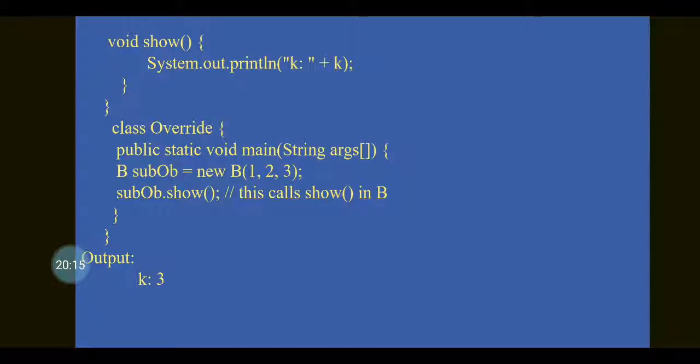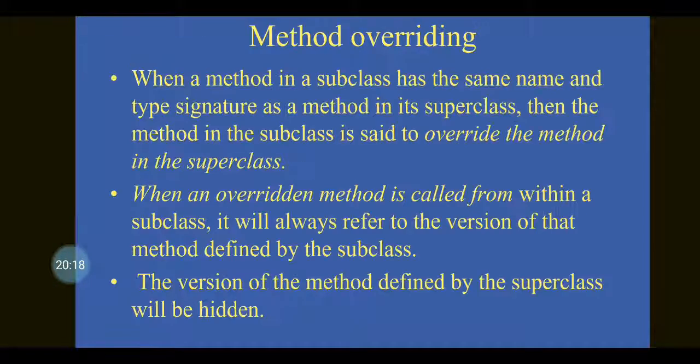This is what is given here: when the method in a subclass has the same name and the same signature as the method in the superclass, then the method in the subclass is said to override the method in the superclass. That is, the subclass will always refer to the version of the method defined by the subclass. The version means the method name and method signature. The version of the method defined by the superclass will always be hidden. This is what we call method overriding.